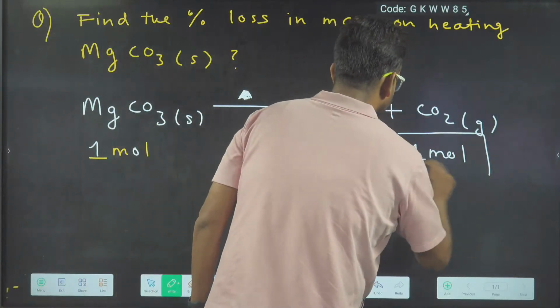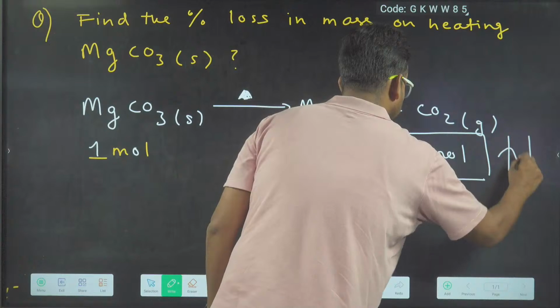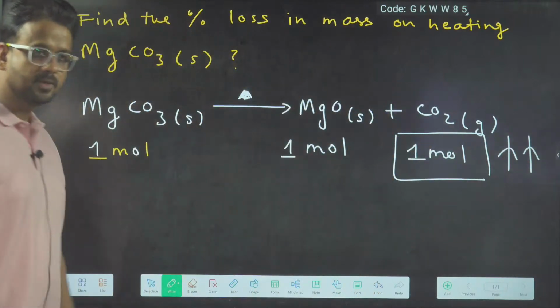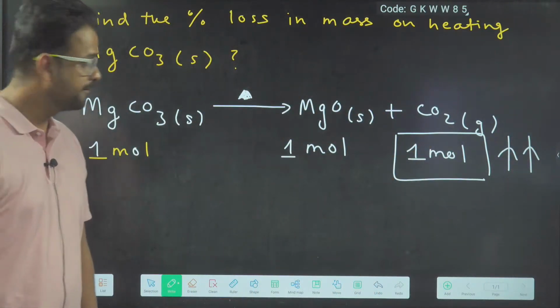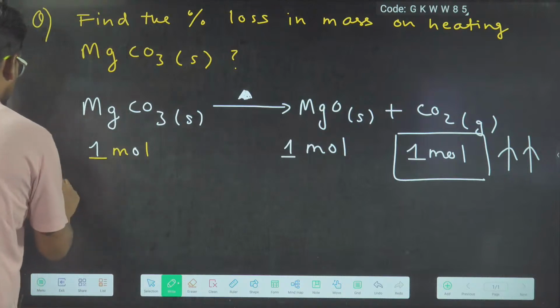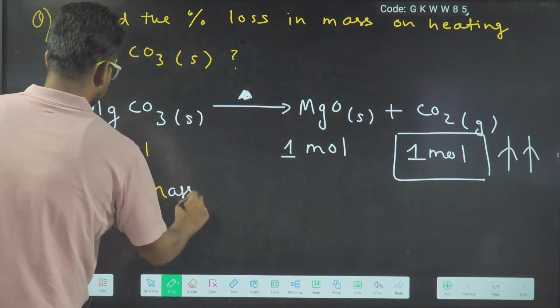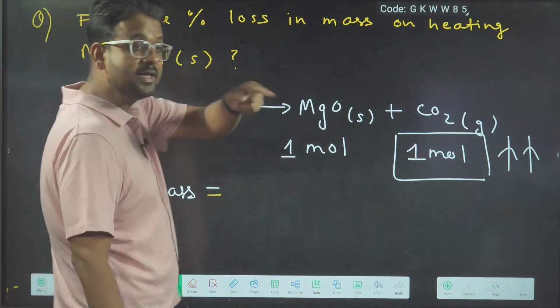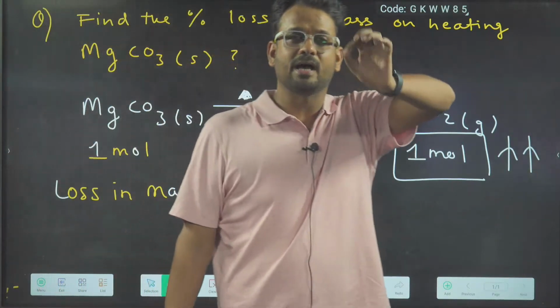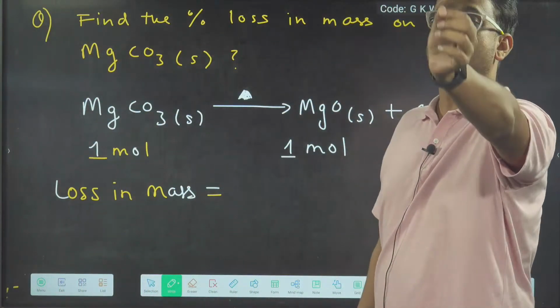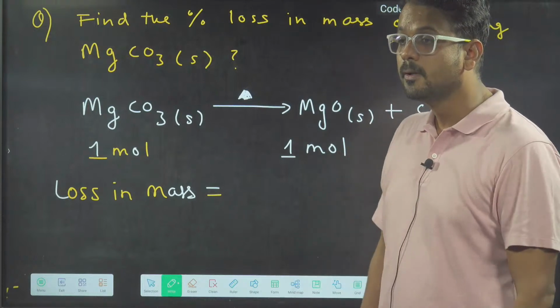So this 1 mole of CO2, being a gas, will escape out of the system. Due to that, there will be some loss in mass, and the loss in mass will be equivalent to the mass of 1 mole.